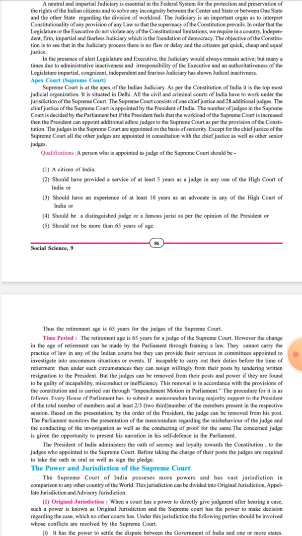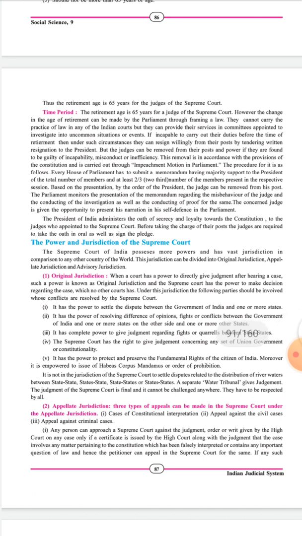See, the retirement age is how much? 65 years for the judges of Supreme Court. Now let us see the time period. We have seen that at the age of 65 years, the Supreme Court judge retires. However, the change in the age of retirement can be made by the Parliament through framing a law. See, the changes of the age of retirement can be made by whom? By the Parliament while framing the laws.